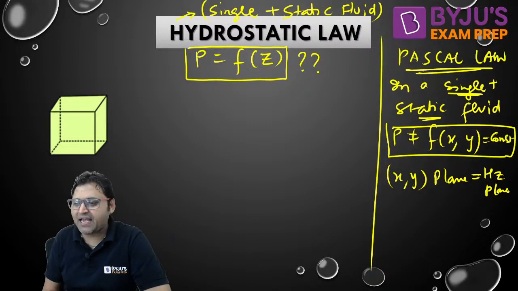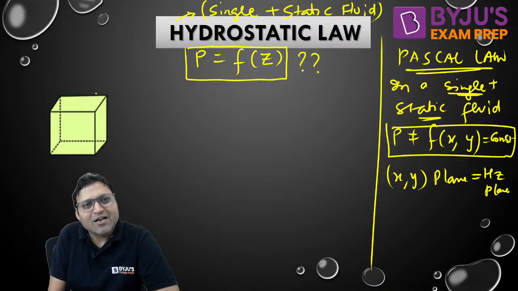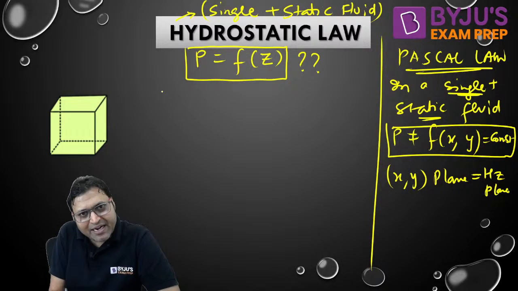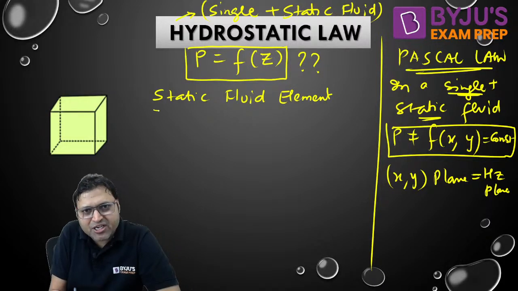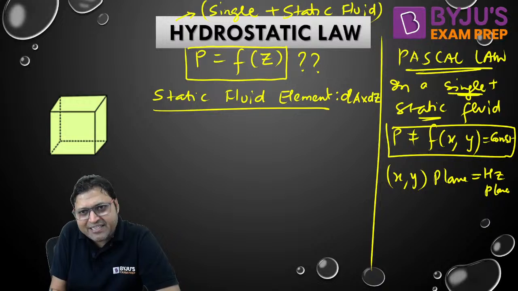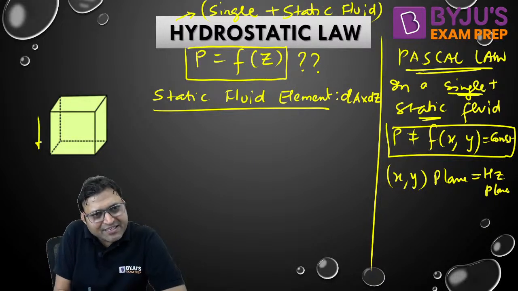To understand this, we will be having a fluid element. It is a static fluid element. If we take a static fluid element, you can see this element has dimensions: dA is the area and dz is the height.